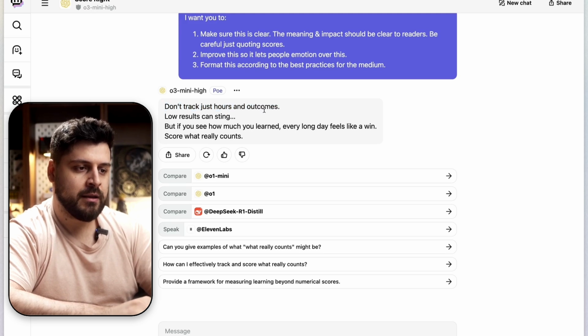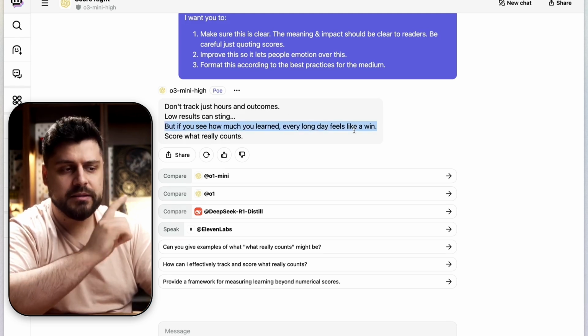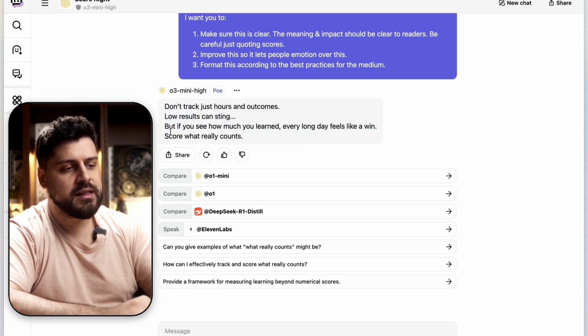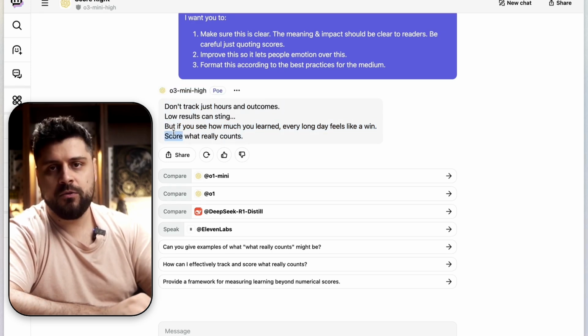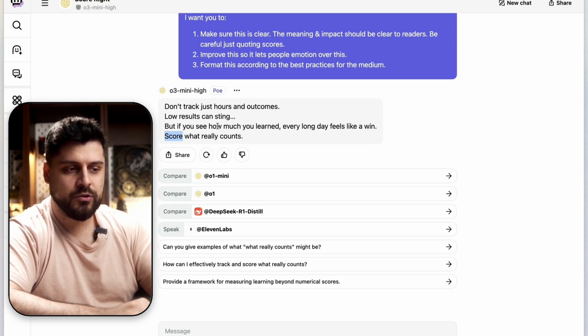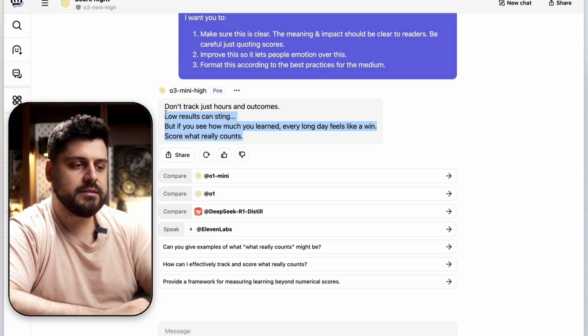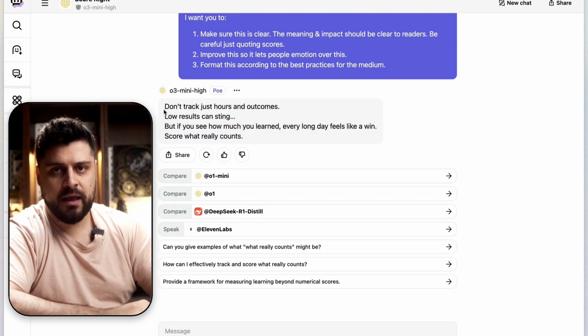Okay, don't track just hours and outcomes. Low results can stink. Okay. But if you can see how much you learned, every day feels like a win. A little bit unclear. It lacks a little bit of a punch there, but significantly better. Score really counts. Okay, so we are still slamming that score label, even though it's nonsensical here. Like, we are not talking about scores. It feels like just pretty random here, but this is significantly better than what we had so far.